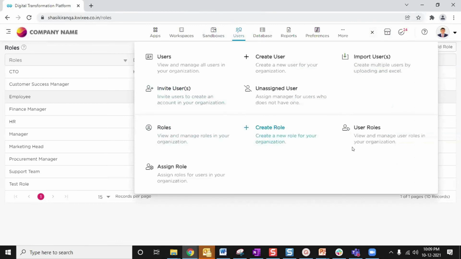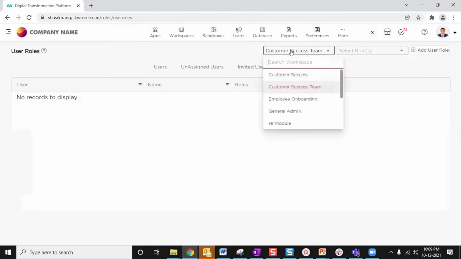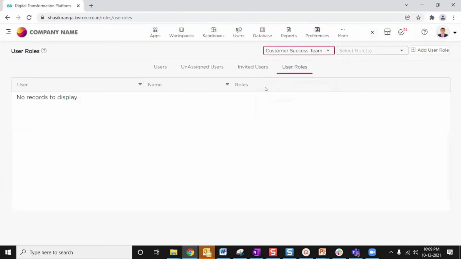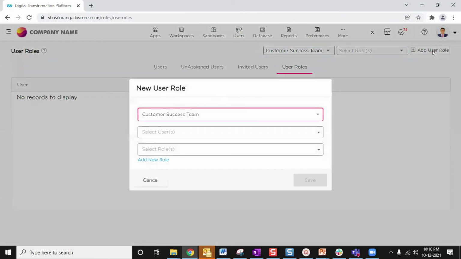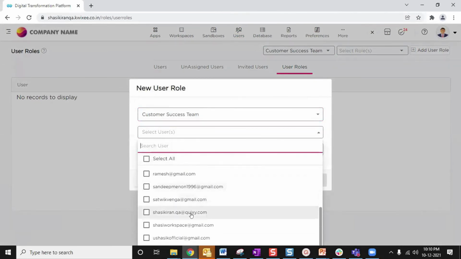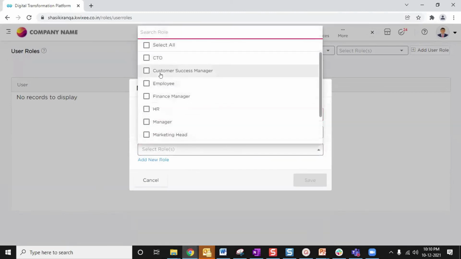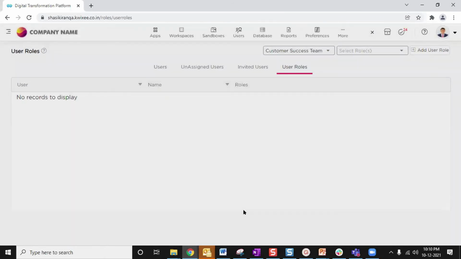So to provide any roles to a workspace, you can simply go to user roles, and you can select a workspace here. So in customer success team, as you can see, there are no roles present. That's the reason why we were not able to see roles in the workflow when we were creating. So I want to add a user role. I will click add user role here, and I will select a user. I will select my name since I'm the admin as of now, and I will select the role as customer success manager, and I will save.